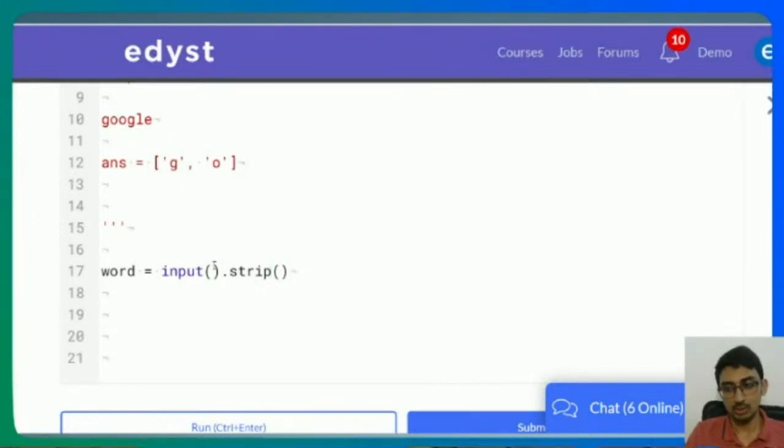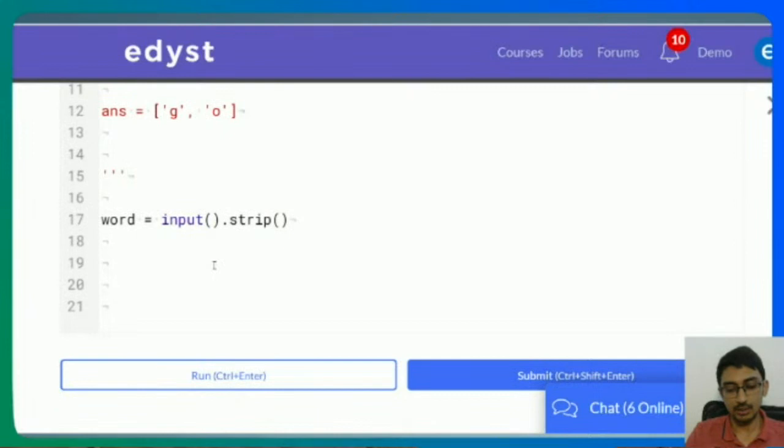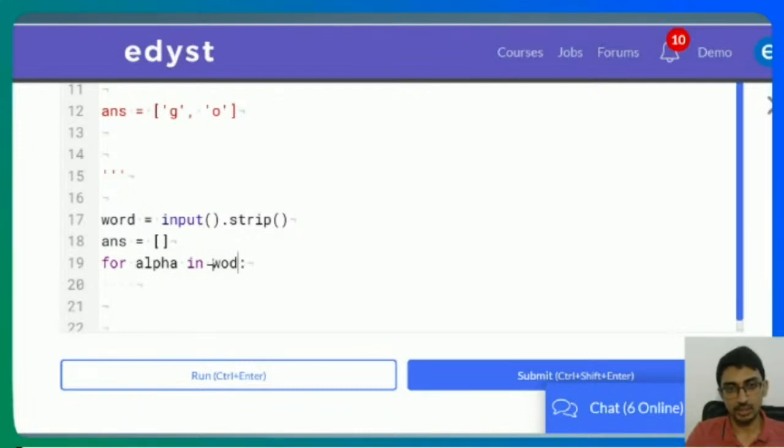Okay. So word is equal to input dot strip, and what am I going to do? I'm going to go through each word: for alpha in word, or for character in word, whichever you want to call it. I'm going to go through each thing and say, if word dot count of alpha is equal to 2, if it's specifically a duplicate,